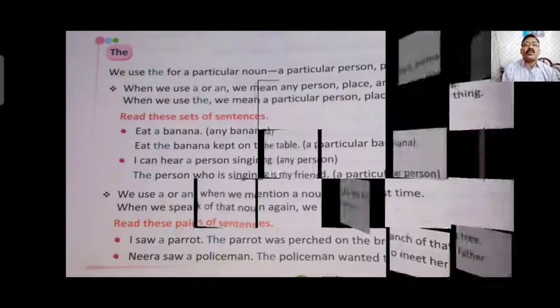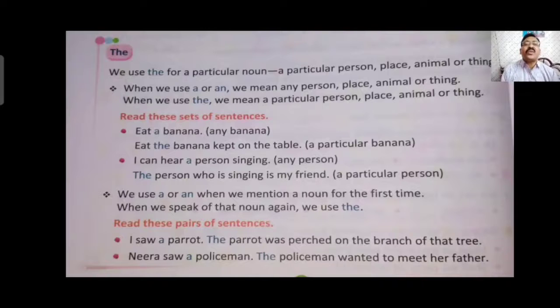Then we will learn about the article "the". We use "the" for a particular noun, a particular person, place, animal or thing. When we use "a" or "an", we mean any person, place, animal or thing. When we use "the", we mean a particular person, place, animal or thing. "The" is used before a noun which is proper. A particular noun means a proper noun or a definite noun we are talking about. We use "the" before them.